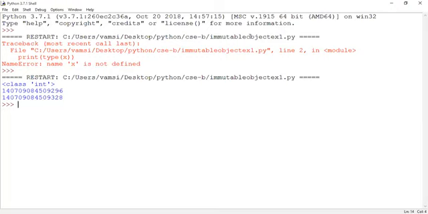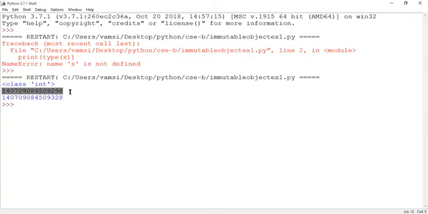Because an object is nothing but a memory allocation, and each memory allocation is associated with an address. So the new memory allocation, which holds the updated value, will have a new address. So 9328 is the new object address. The previous object address is 9296. Is it clear, everyone? Yes, sir.